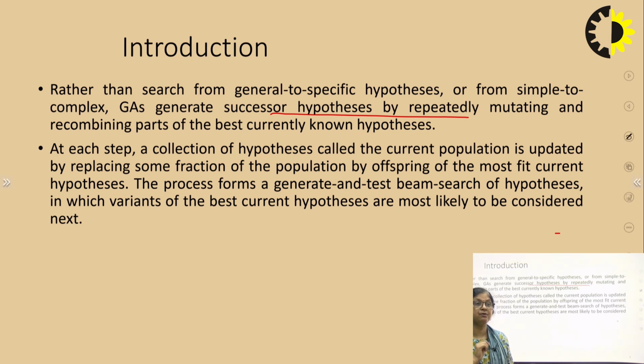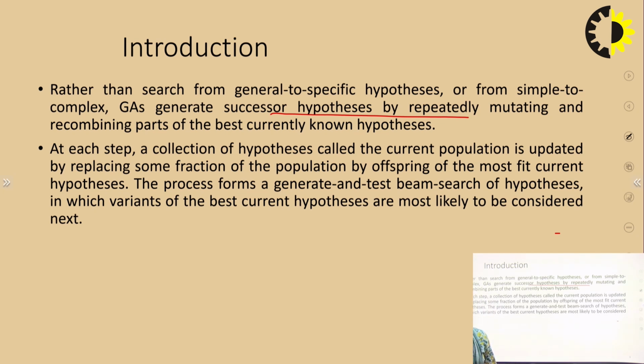We will have a set of hypotheses, then we will apply mutation, crossover and selection on those hypotheses, and then we will generate the next generation. The next generation will carry those hypotheses which are good, which are best among the current population. So the next population will have more fitness.